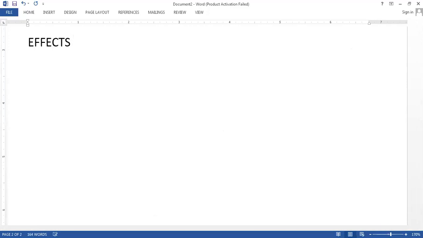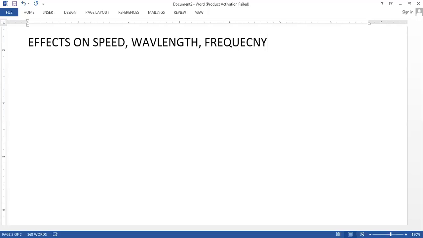Effects on speed, wavelength, frequency, and amplitude of light on refraction.